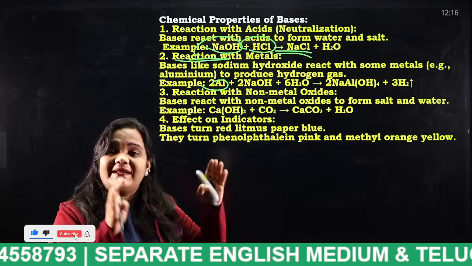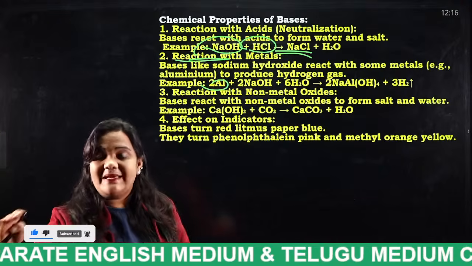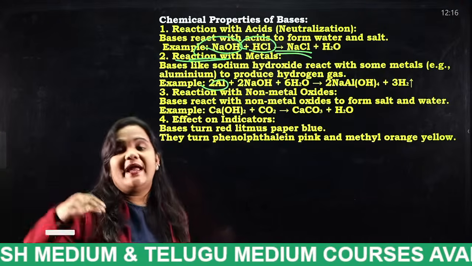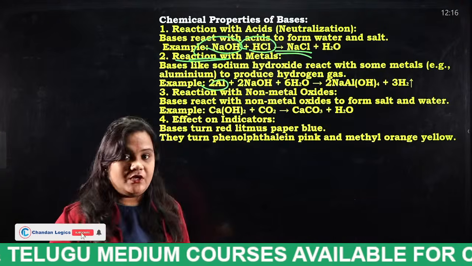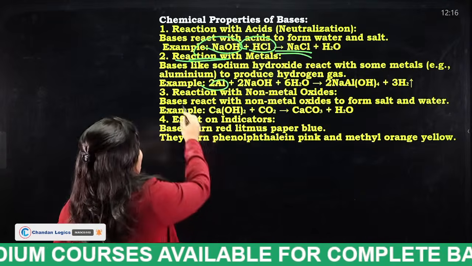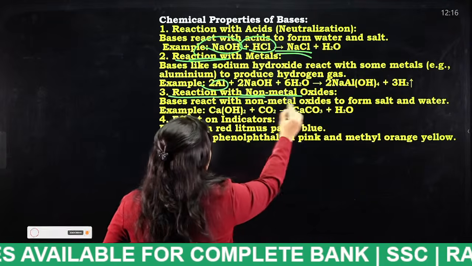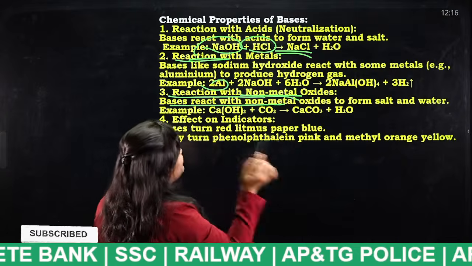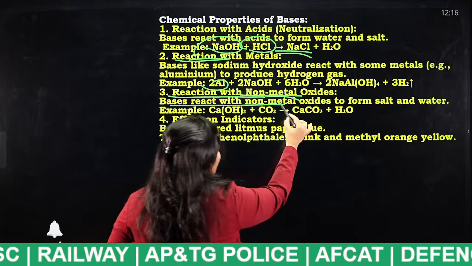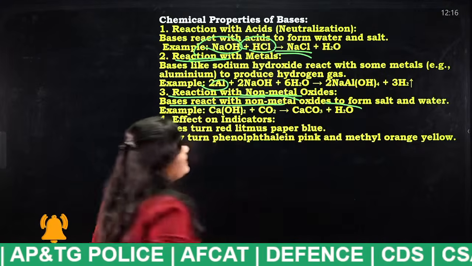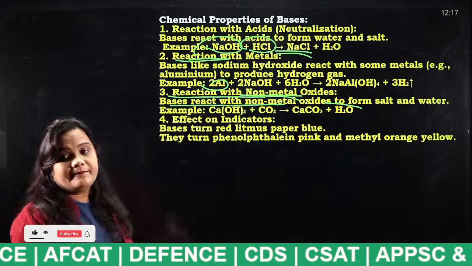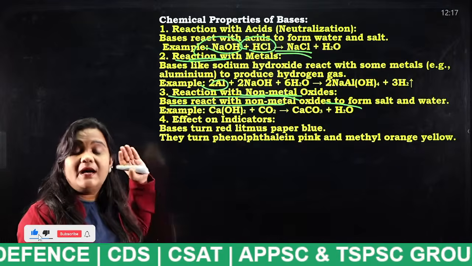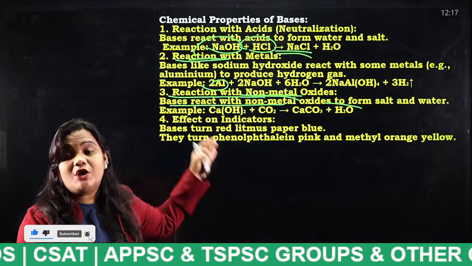When metals react with bases, they release hydrogen gas only. In a similar way, when bases react with non-metal oxides, what will they release? They will release salt and water. So this is very, very important.